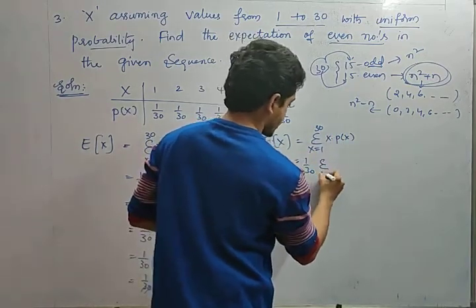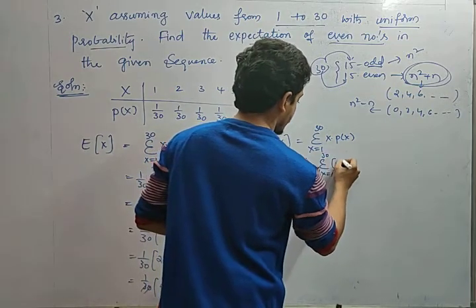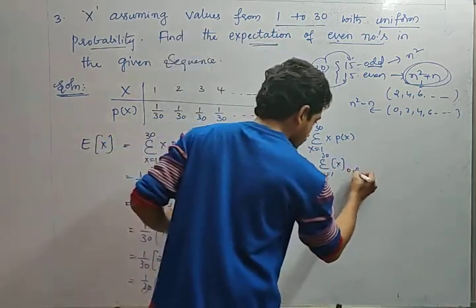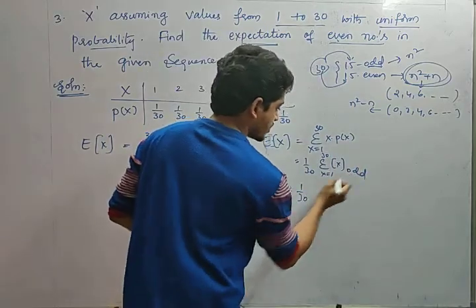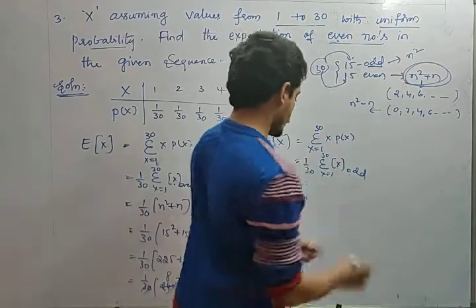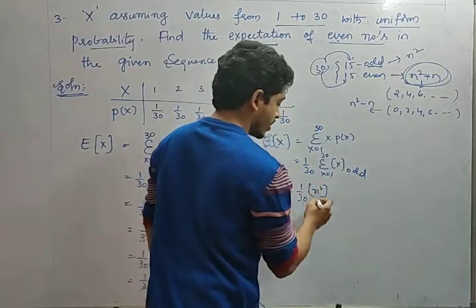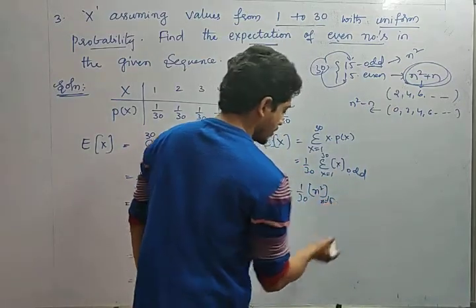So sigma x from 1 to 30, but the random variable here is odd, if at all he asks for odd. So 1 by 30 into, what is the value of the summation of odd numbers, friends? N square, right? So how many odd numbers are there from 1 to 30? 15 odd numbers are there. So n equal to 15 here.